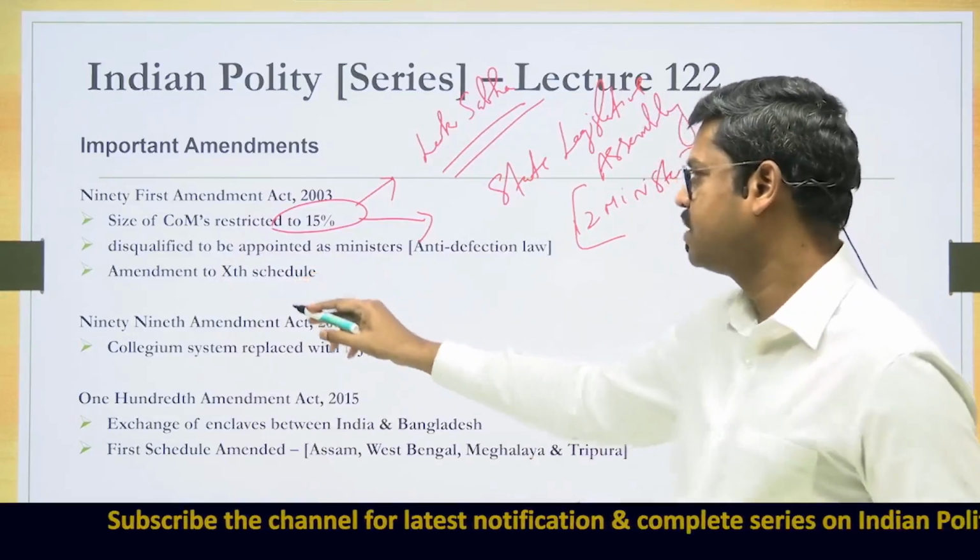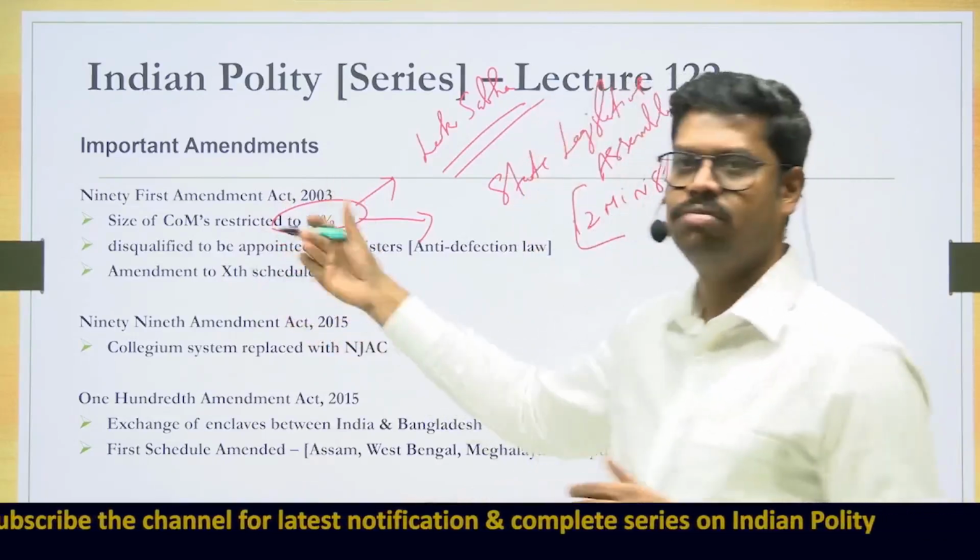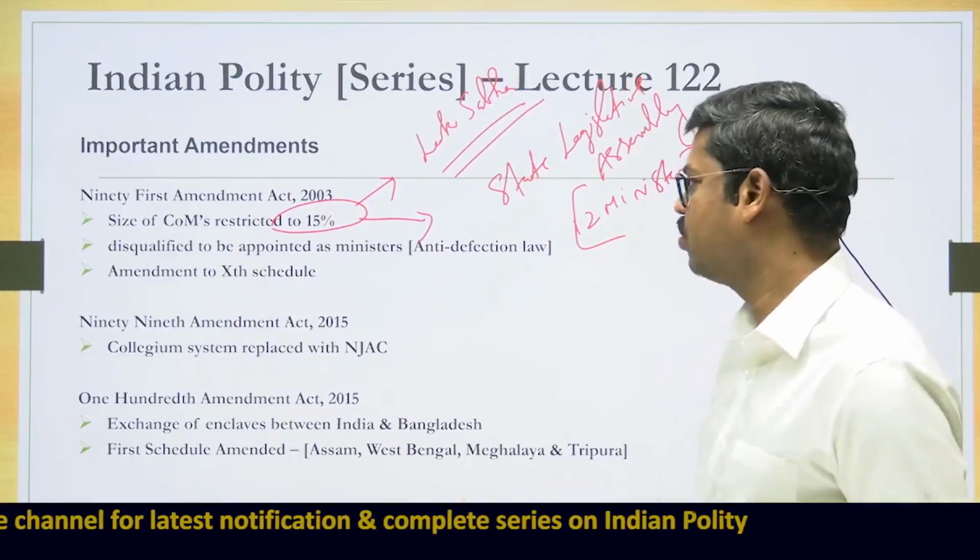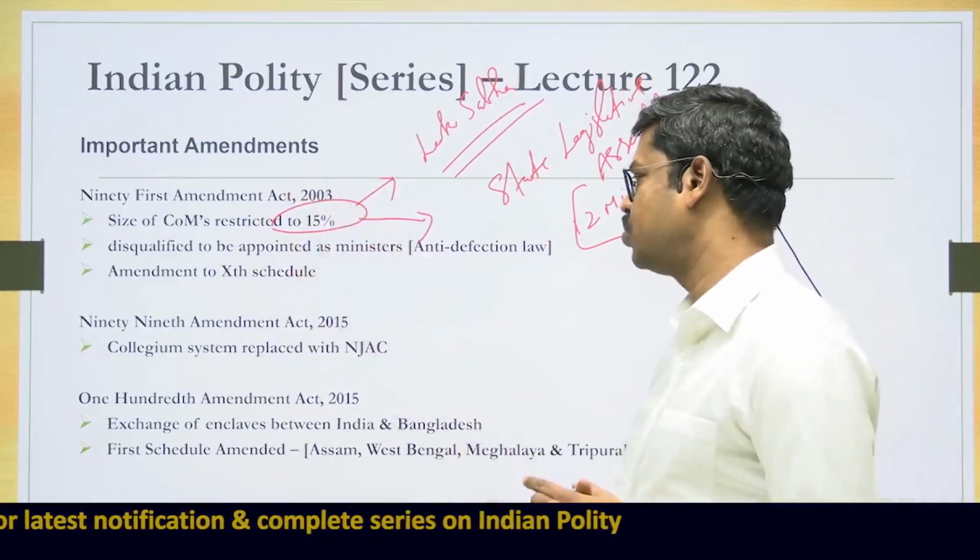And this amendment is part of the 10th Schedule of the Constitution. The defection law is dealt with under the 10th Schedule. So all these things are brought in by the 91st Constitutional Amendment Act.